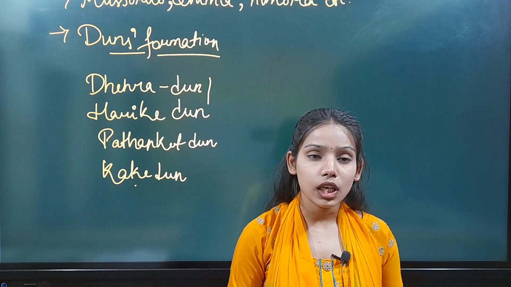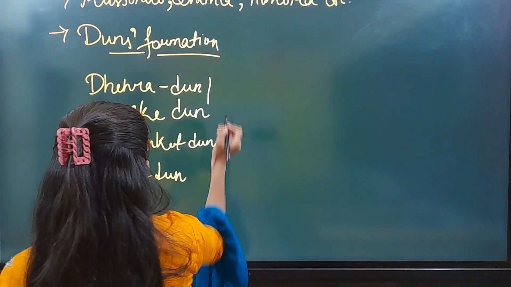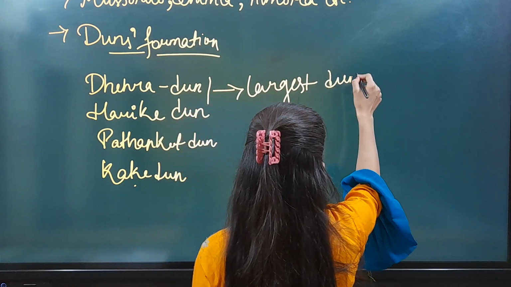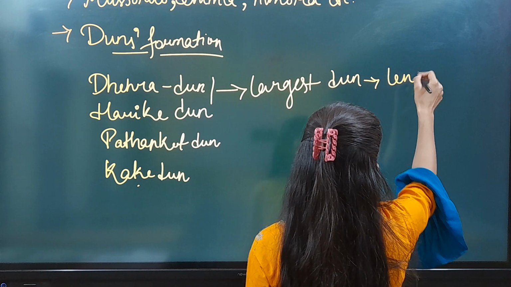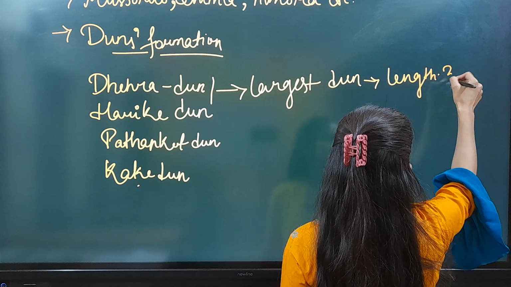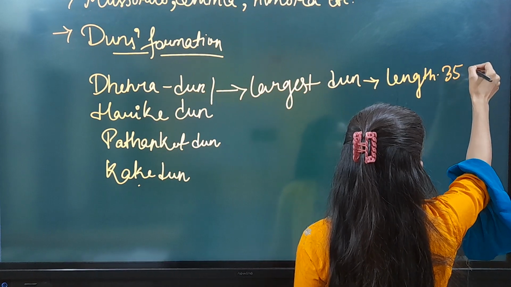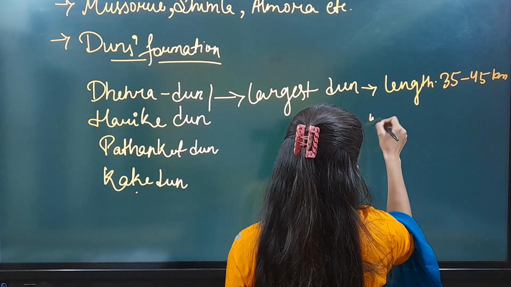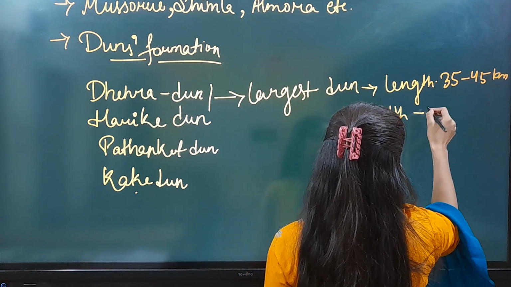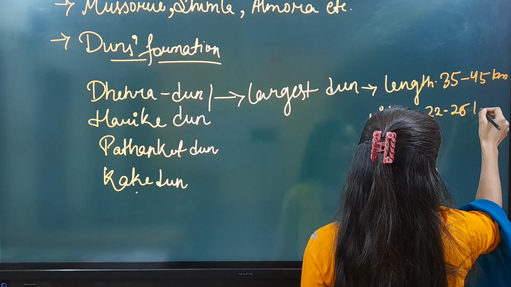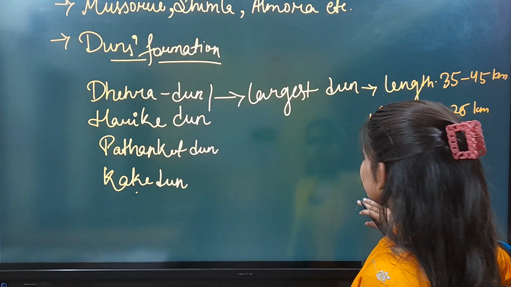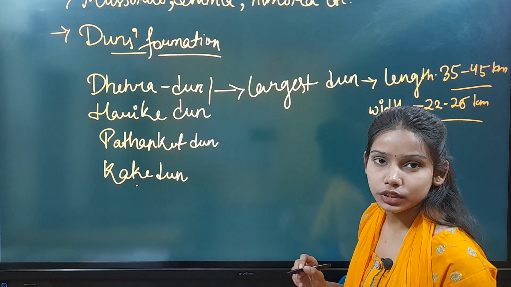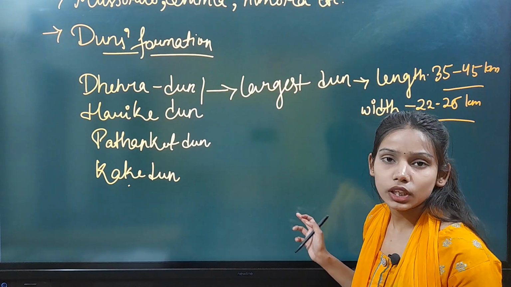And Dehradun is one of the largest dunes, with length 35 to 45 kilometers and width 22 to 25 kilometers. So this is the length and width of the Dehradun. Length is 35 to 45 and width is 22 to 25 kilometers. So Dehradun is one of the largest dunes.